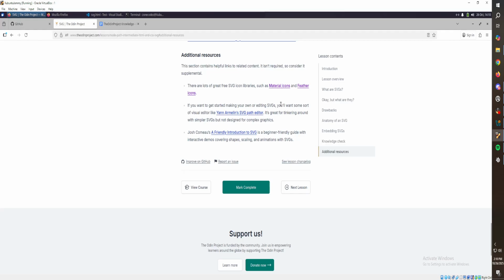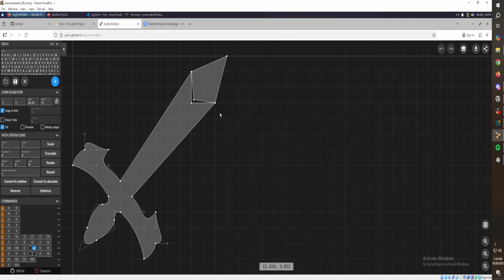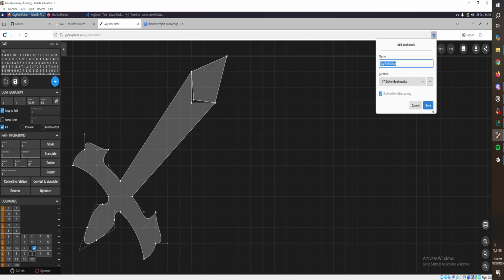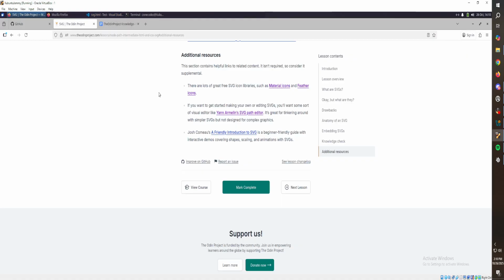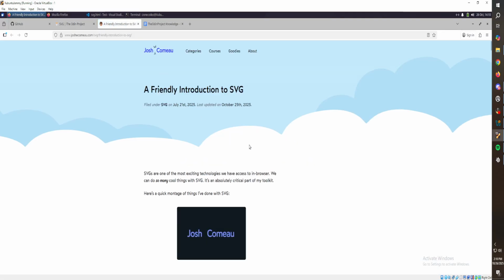You want to make your own. SVG path editors, great for fiddling around. Wait, what is this? Look at that. So you can do a path, and that's cool. I don't know enough about this, but we can add it just in case we ever want to learn it. We can look it up. It'd be easy. I feel like we're eventually going to have a bunch. That's cool. I may put this to look at later.